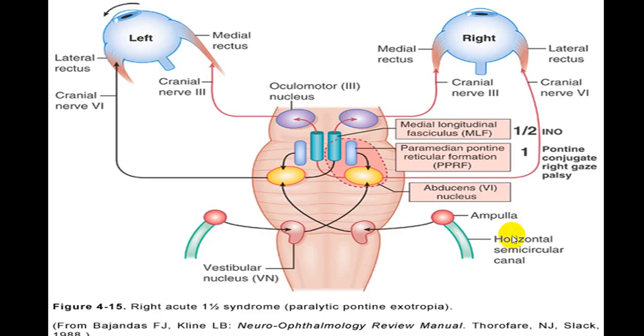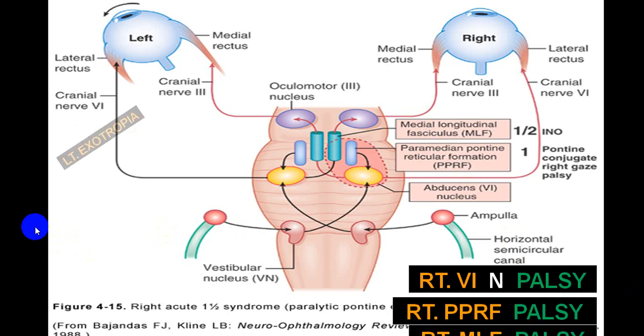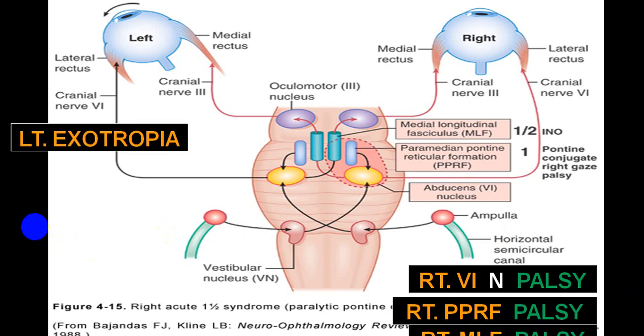So when you get damage to PPRF center and medial longitudinal fascicle, or damage to 3, PPRF, medial longitudinal fascicle and abducens nerve, you will have typical 1.5 syndrome. So I can go through a little faster. Left side will be exotropic, right side 6th cranial nerve palsy, right side PPRF center palsy, right side medial longitudinal fascicle palsy, which will give rise to left gaze.